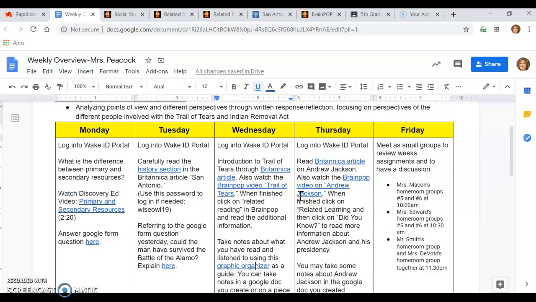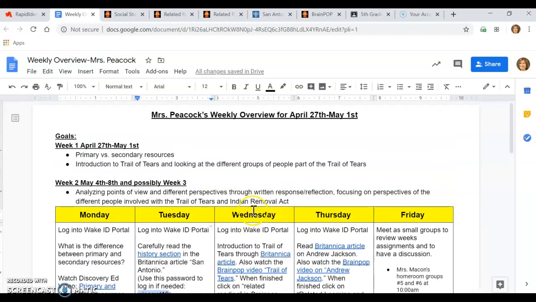Okay. So here's my weekly overview with Discovery Ed, articles from Britannica, and BrainPop videos. You must be logged into your Wake ID portal. If you have trouble accessing BrainPop or Discovery Ed, it could be that you're not logged into your Wake ID portal. Here is the password for Britannica listed under Tuesday if you need it, if the article is not coming up. If you have any questions for me, please let me know and I'd be glad to help you.